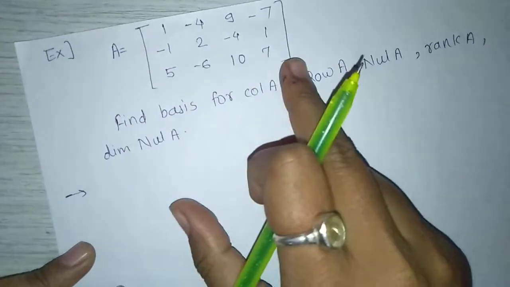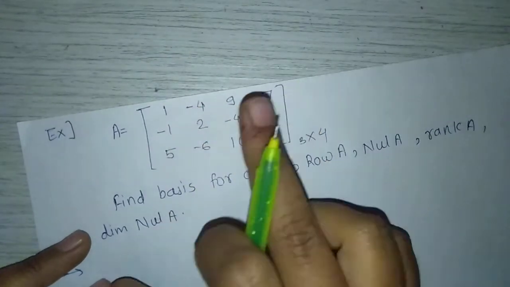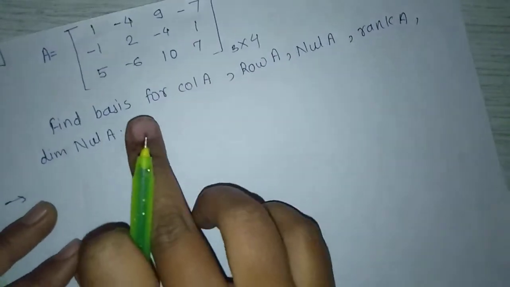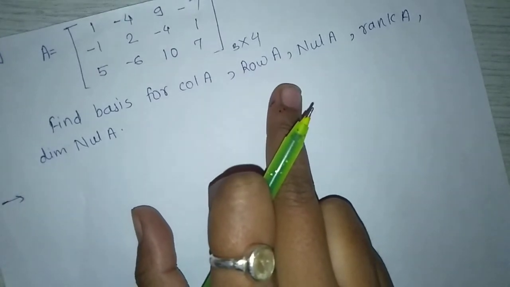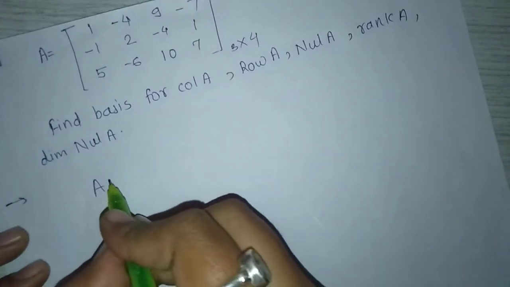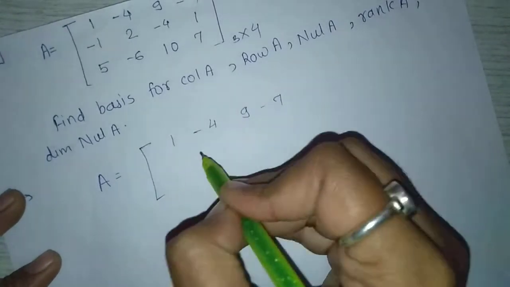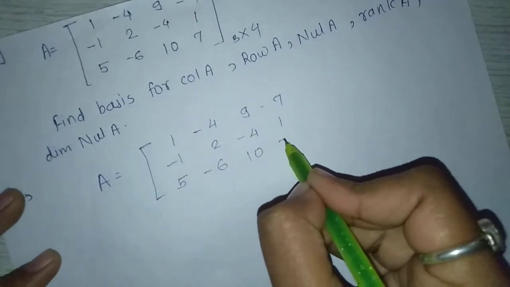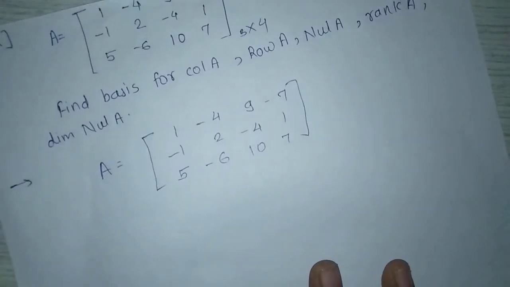A equals the 3 by 4 matrix with entries 1, -4, 9, -7, -1, 2, -4, 1, 5, -6, 10, 7. Find basis for column space of A, row space of A, null space of A, rank of A, and dimension of null space of A. First, given matrix A equals 1, -4, 9, -7, -1, 2, -4, 1, 5, -6, 10, 7. Now convert this matrix to row echelon form with suitable row operations.